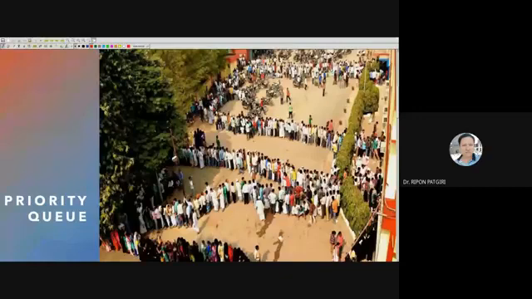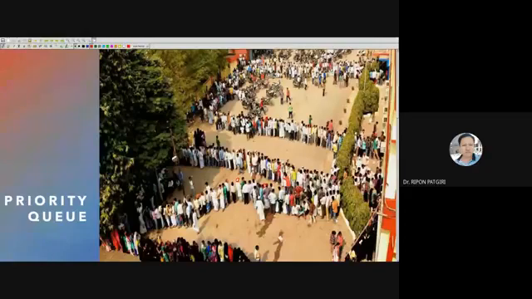Say this is a priority queue. Say this person has high priority, and this person has low priority. If these persons are high priority, then they will go to the bank first, and low priority persons will get served later. Thus this priority system works, and it helps in many systems.